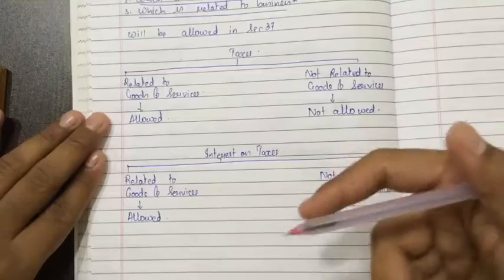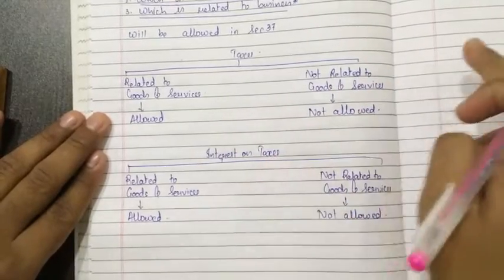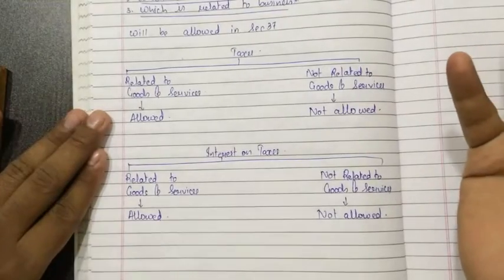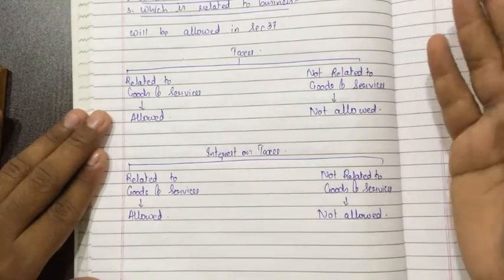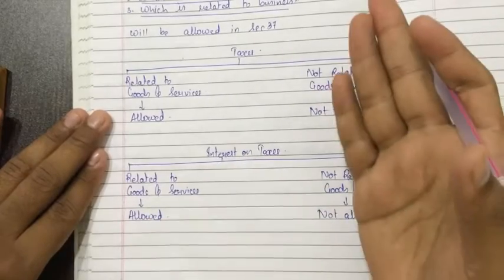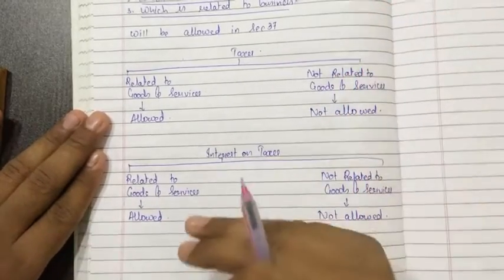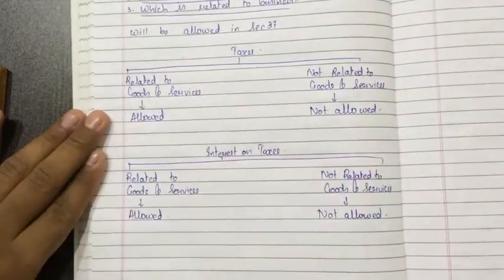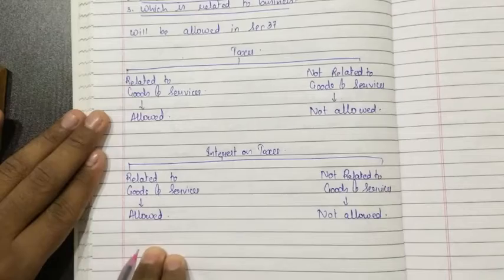Then interest on taxes received related to goods and services. If you have paid VAT in advance and you have paid excess VAT and the government is refunding it to you, and they are providing interest on such taxes, then such interest will be treated as income, just as if you have paid it, it will be allowed as expenses.